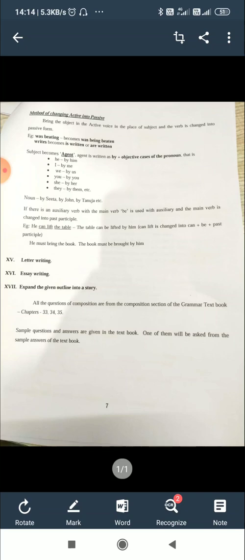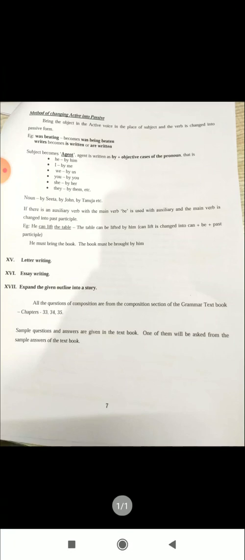Subject becomes agent. Agent is written as by plus the objective case of the pronoun. That is, he, the subject, becomes by him. I in the active voice becomes by me in the passive. We becomes by us.